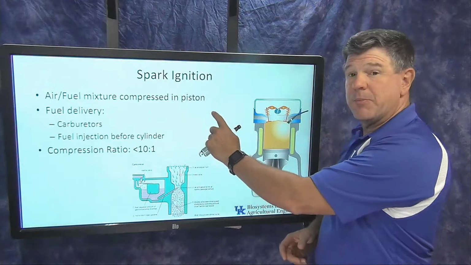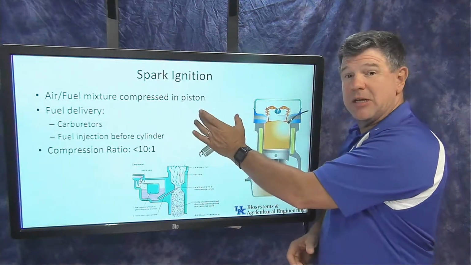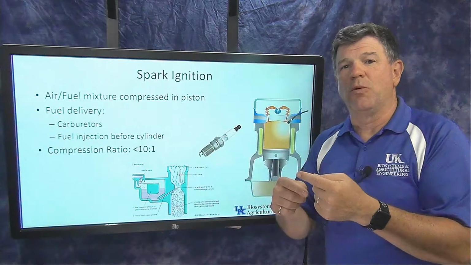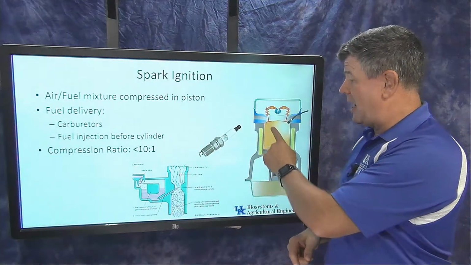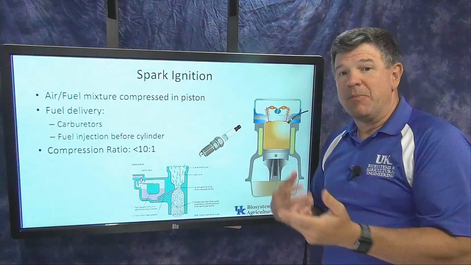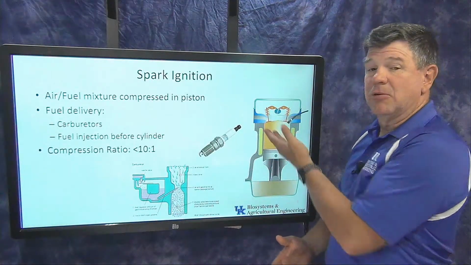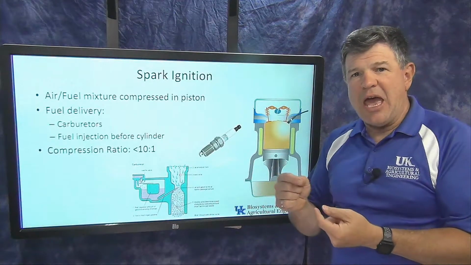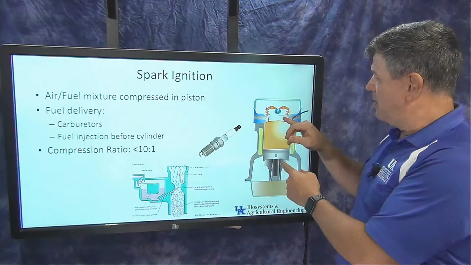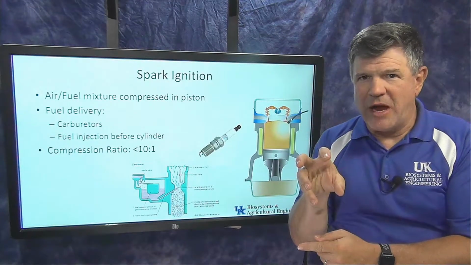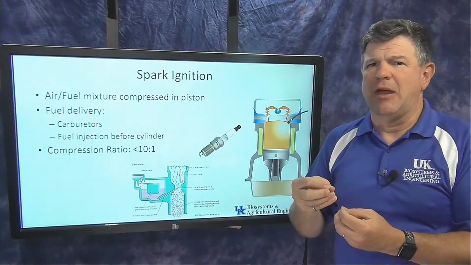Somewhere upstream from this piston, I'm going to mix the air and the fuel together, so what's actually going into this piston is an air-fuel mixture. I compress that to a certain amount, and then I ignite it with a spark plug. I have a spark plug over here, and that's going to provide a spark. That's what's going to ignite that fuel.